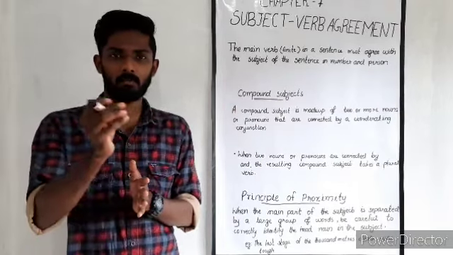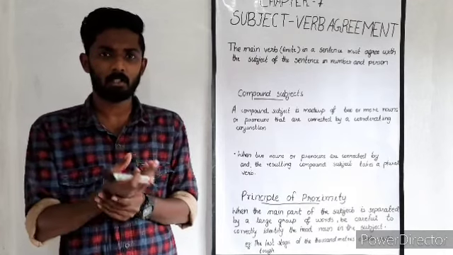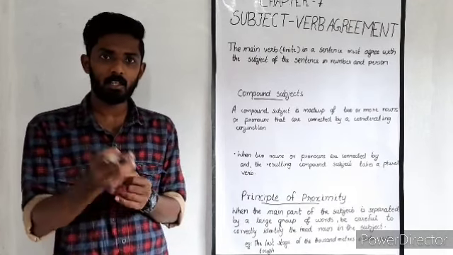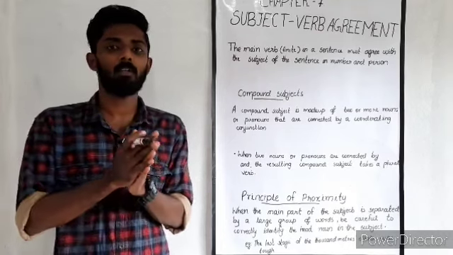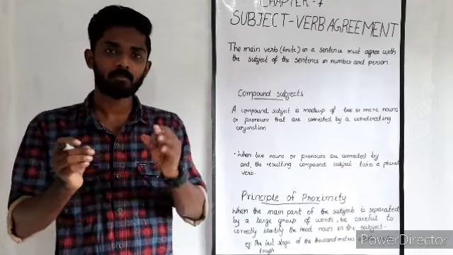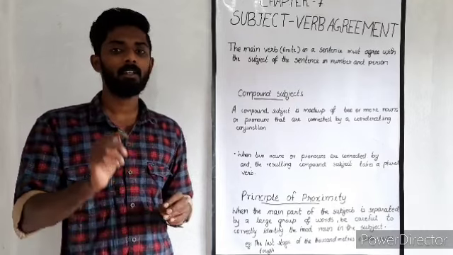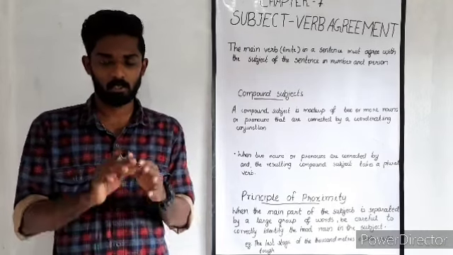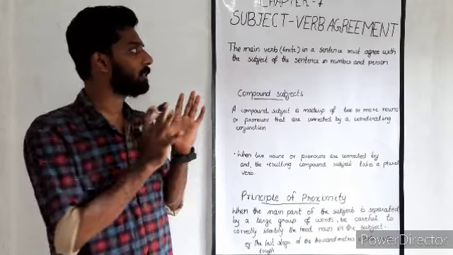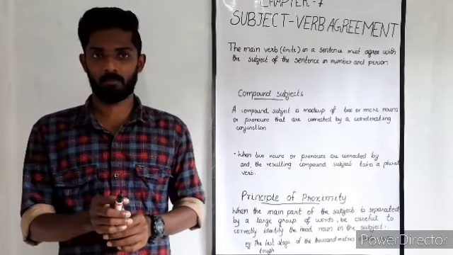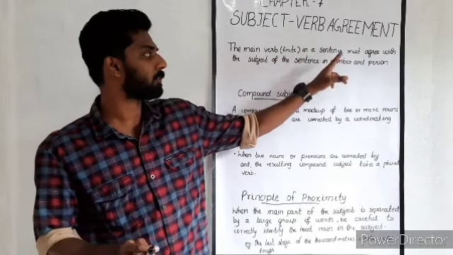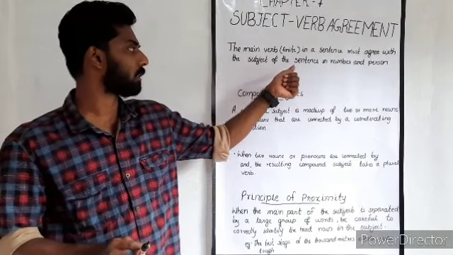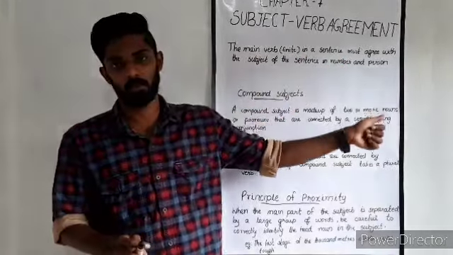We are speaking about the relation between the subject and the verb. That is why I said that the main verb in a sentence must agree with the subject of the sentence in number and person.